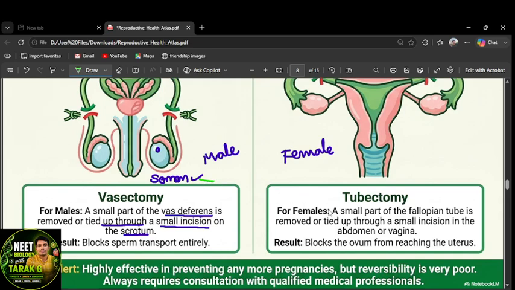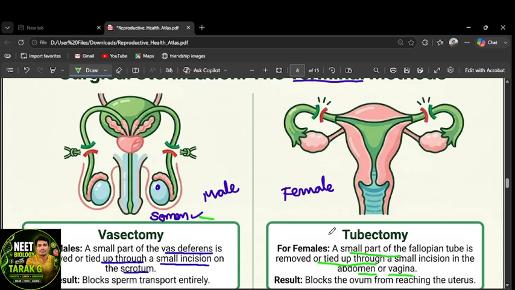Whereas in a tubectomy for the female, a small part of the fallopian tube is removed or tied up through a small incision in the abdomen or the vagina. Right? When the tubes are blocked, the ova won't be released. Does she menstruate? Does a tubectomy woman menstruate? Yes, she can menstruate up to menopause like a normal woman.